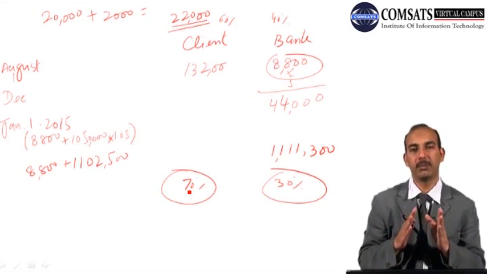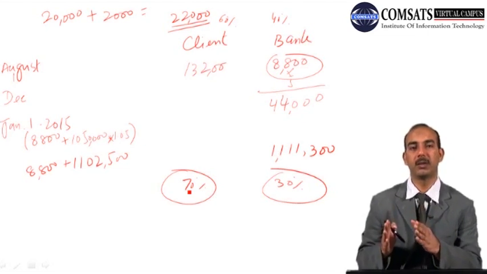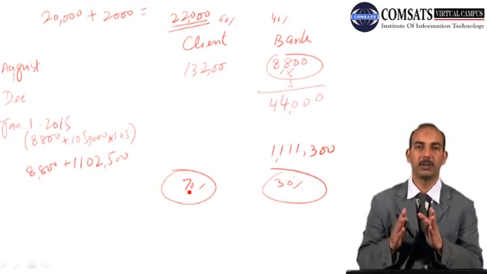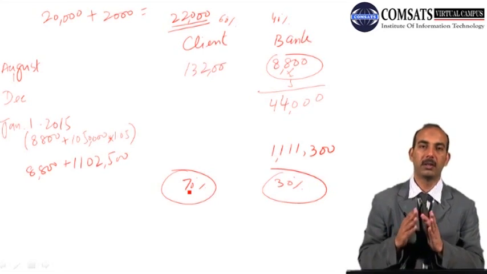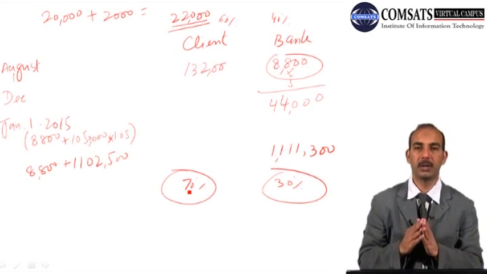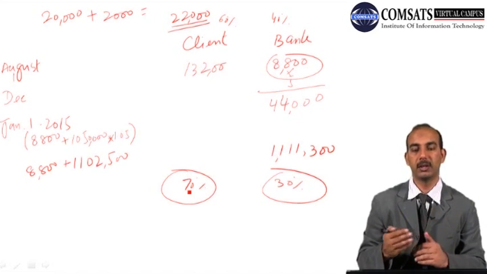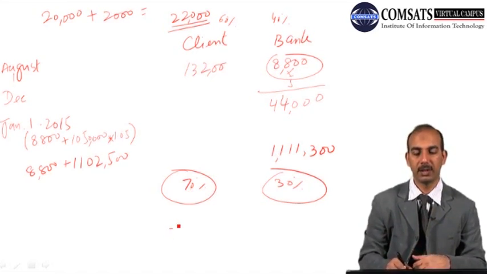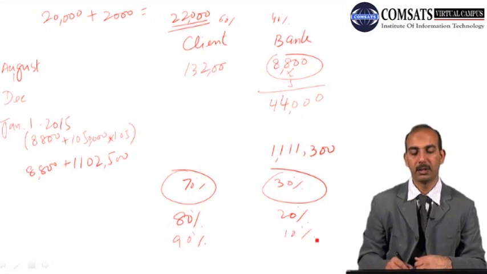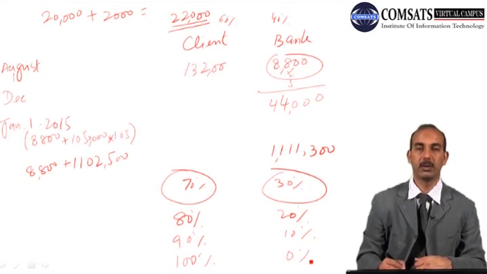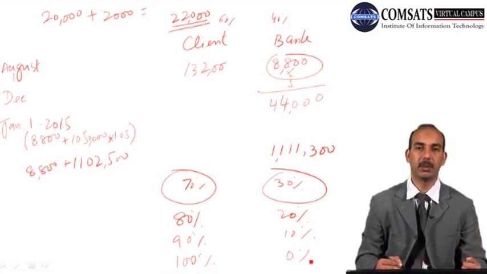That is, the client will make the payment to the bank according to the bank's share of ownership in that property, and at the time of purchase of every unit, the client's share would increase. In the next phase, the client's share will go to 80% and the bank's share will be reduced to 20%, and then 90% and 10%, and then the bank's share will be 0% and the client will solely become the owner of that particular property.